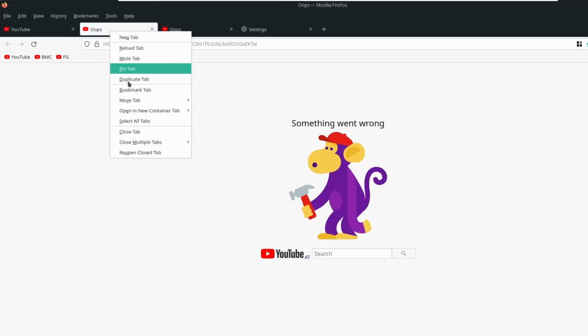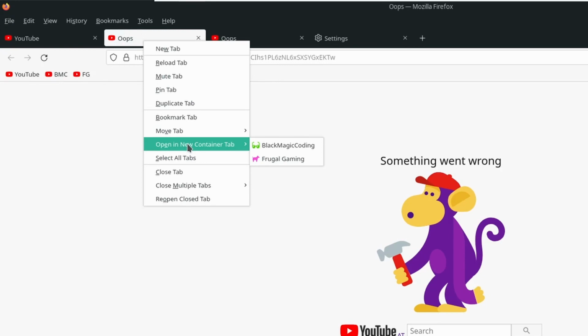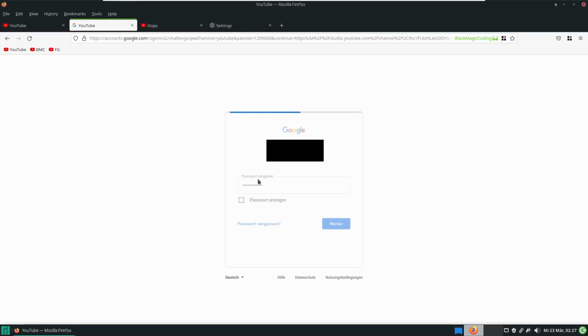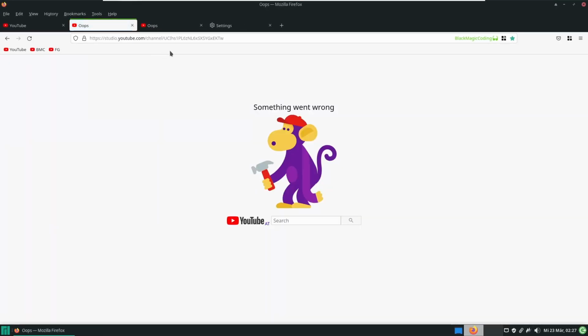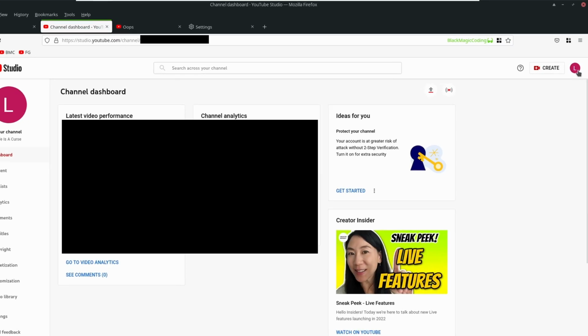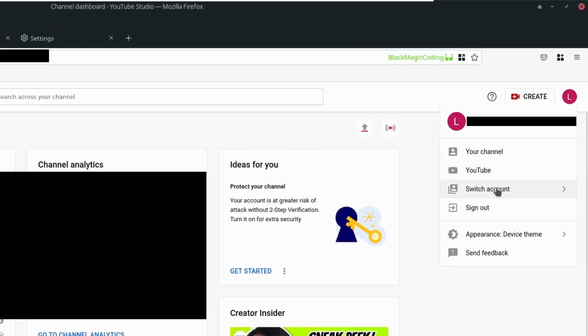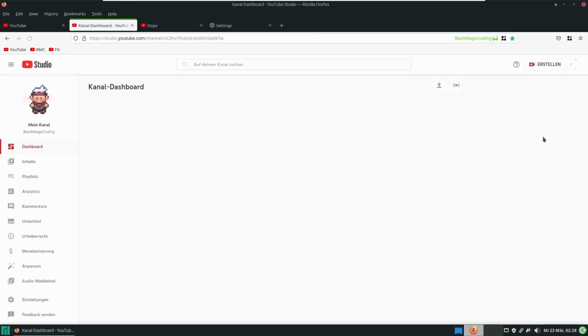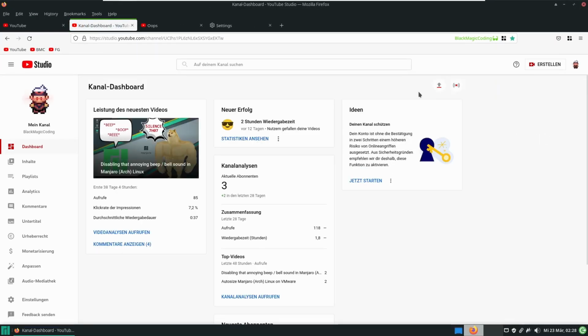When we are done with that, right-click the proper tab and open it with their intended container. The first time you do that, you'll have to log in again, since each container has absolutely zero cookies the first time you open it. Afterwards, switch to the correct channel, and you're basically done. Each time you open youtube.com in this container, it will open with the cookies telling the site to load with that particular channel. All other channels follow the very same formula, so I sped it up on the video here.